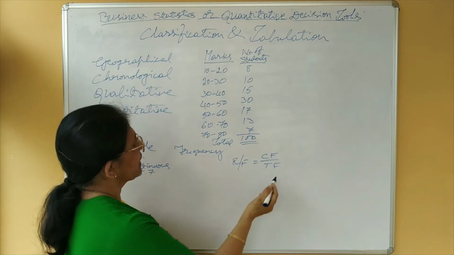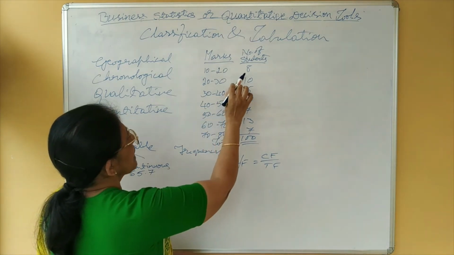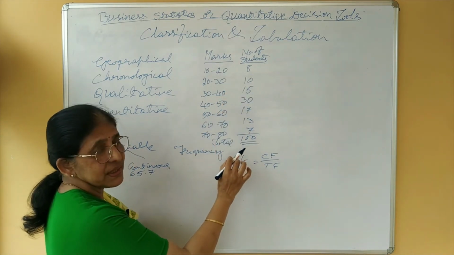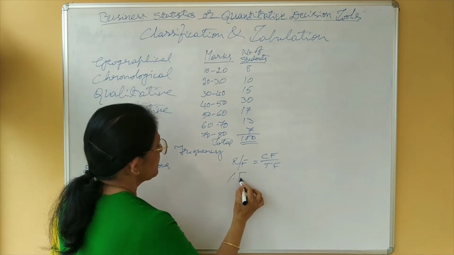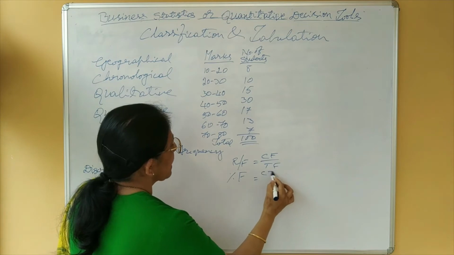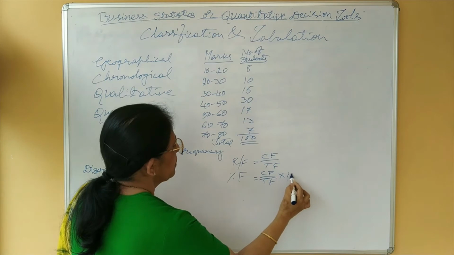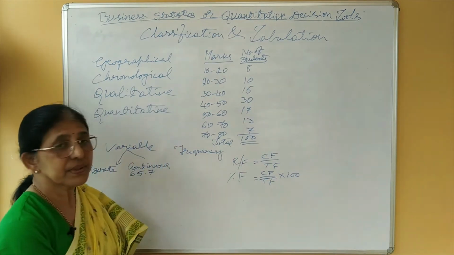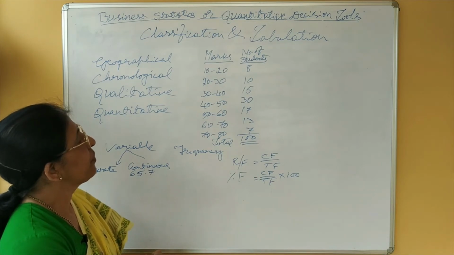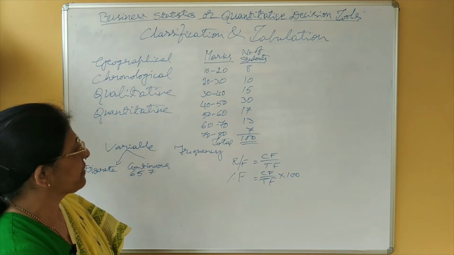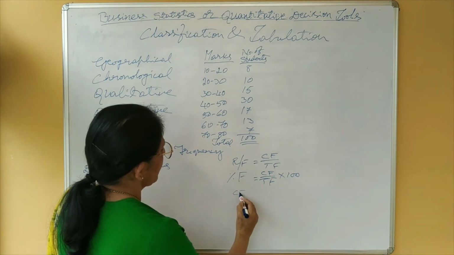On the other hand, if the relation between class frequency and total frequency is expressed in percentage, that is called percentage frequency. That means class frequency divided by total frequency into 100. This is percentage frequency. Now, we come across one more frequency, that is called cumulative frequency.